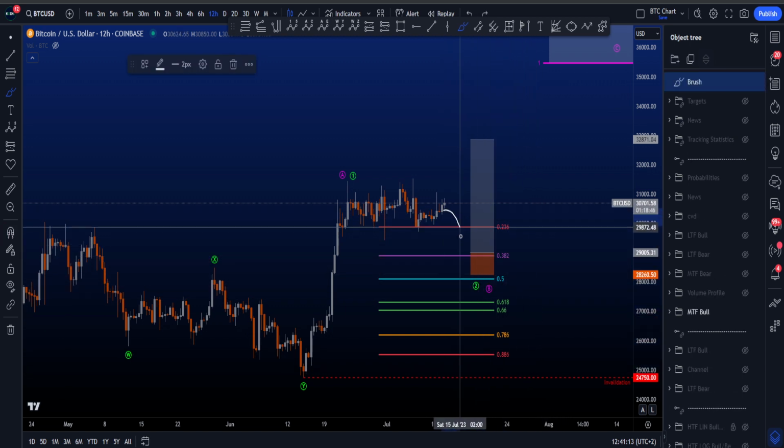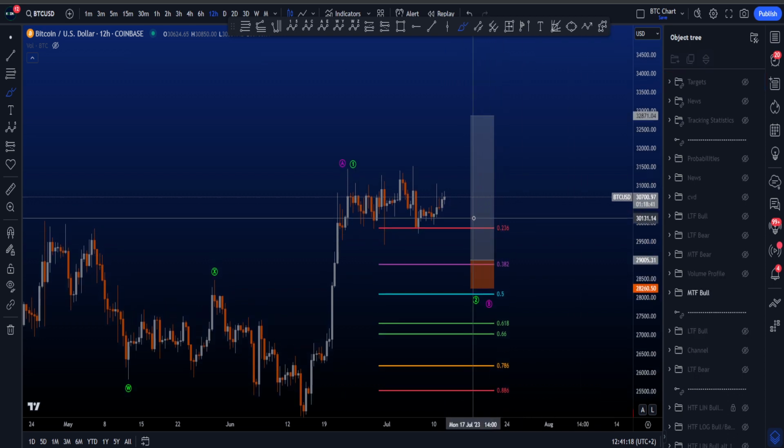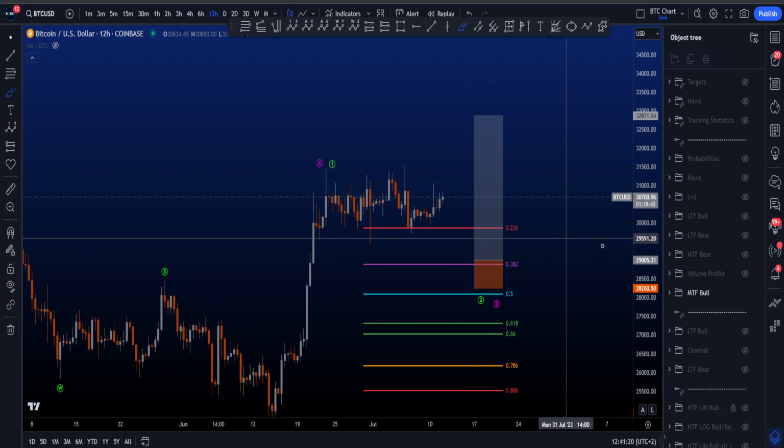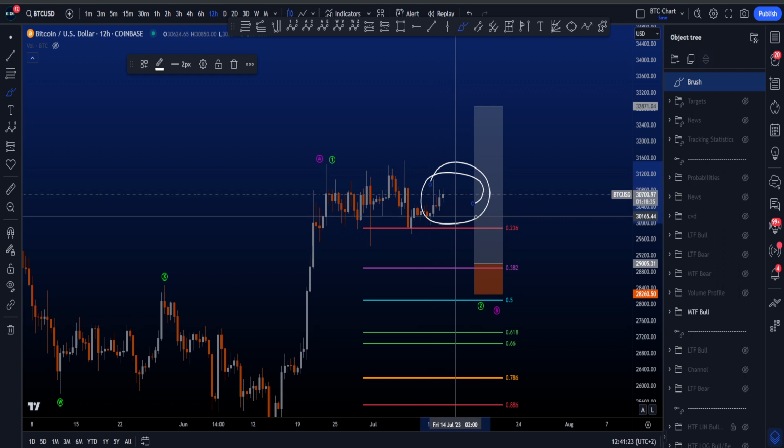So yeah, preferably you want to see price moving to the downside at least once more. Of course, the question is, will we get it? Well, we have some news this afternoon, so let's wait and see. But we go into the low time frames to assess the probabilities more locally.